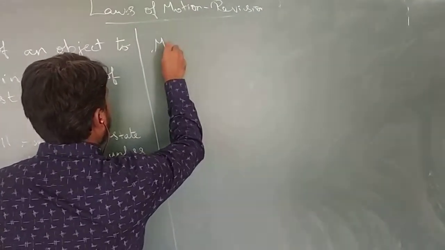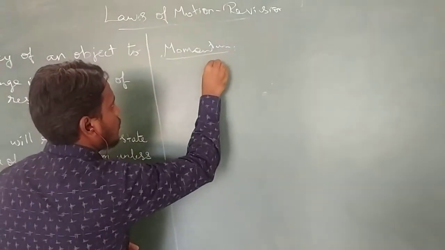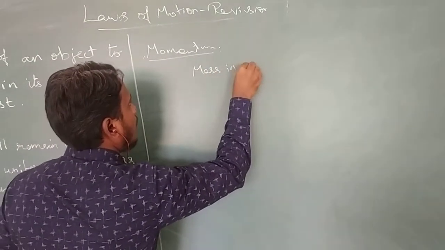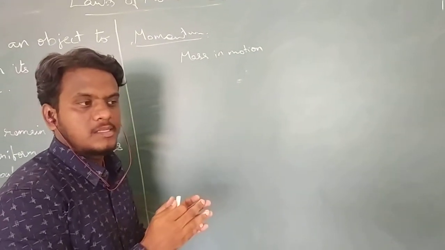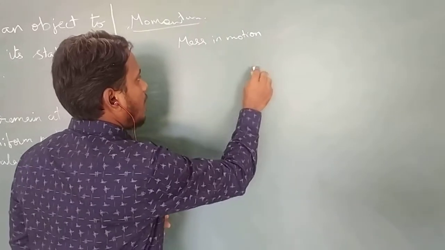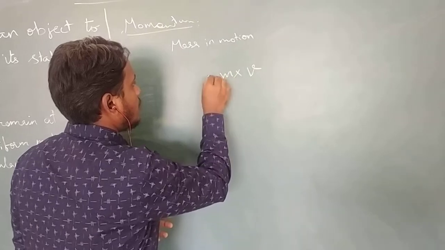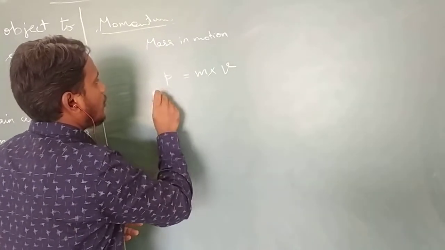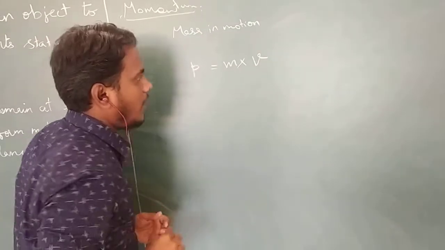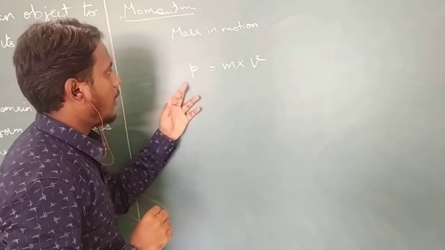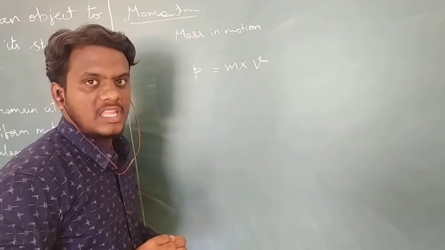Before that, you need to know momentum. What is momentum? Momentum is mass in motion. If an object is in movement, it will have some particular velocity v, and every object has a particular mass m. The product of mass and velocity is called momentum, which is represented by the small letter p. So p equals mv: momentum of an object is defined as the product of mass and velocity.